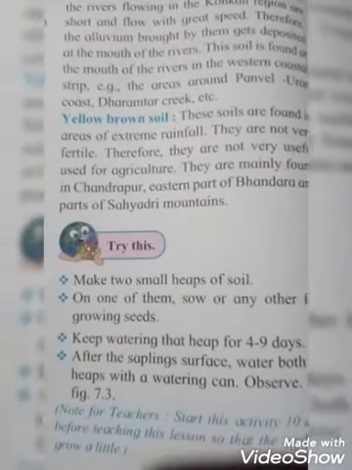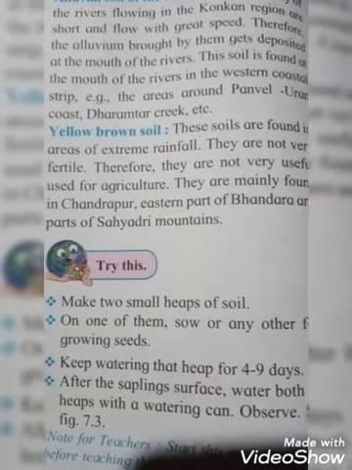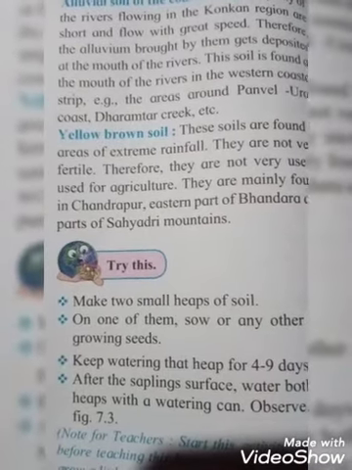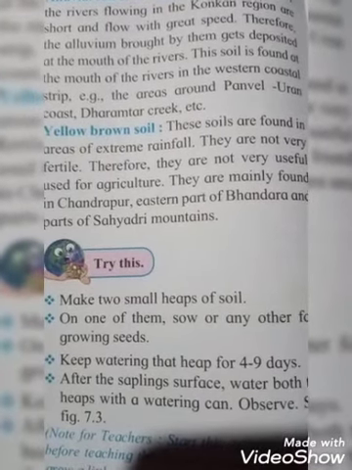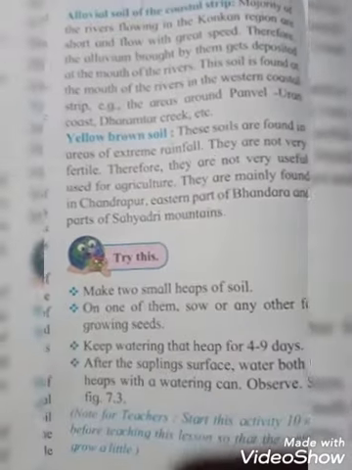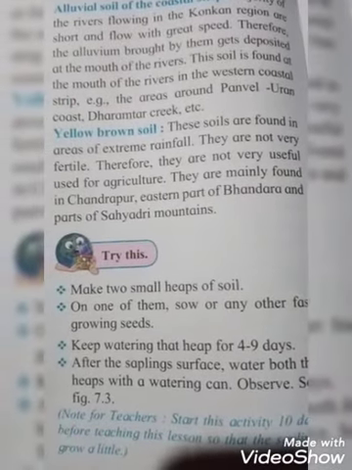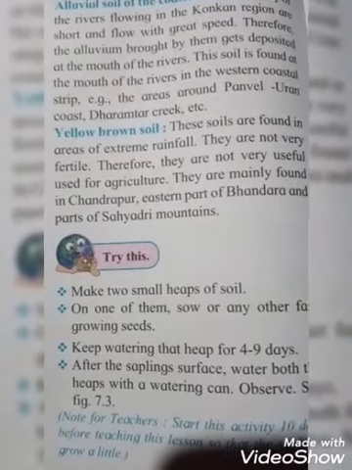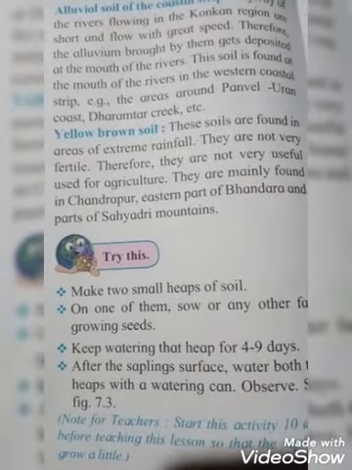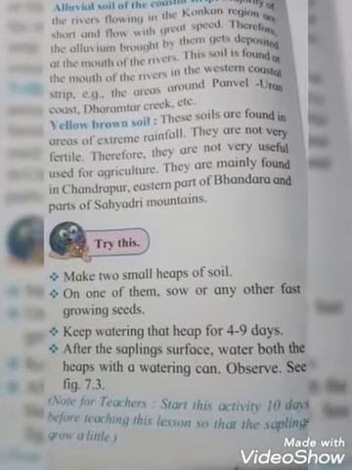Okay students. Next one is yellow brown soil. This soil is found in areas of extreme rainfall, extreme meaning very great, and it is not very fertile. That means the soil is not very fertile, and therefore it is not very useful for agriculture. It is mainly found in Chandrapur, the eastern part of Bhandara, and parts of the Sahyadri mountains. This way, students, we have learned the five types of soil found in the Maharashtra state.